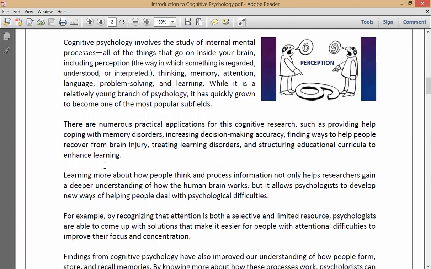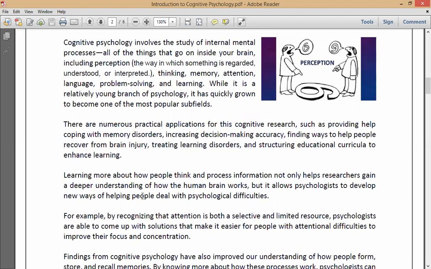The next paragraph: learning more about how people think and process information not only helps researchers gain a deeper understanding of how the human brain works, but it allows psychologists to develop new ways of helping people deal with psychological difficulties. So in cognitive psychology, they learn more and more about how people think and process information.